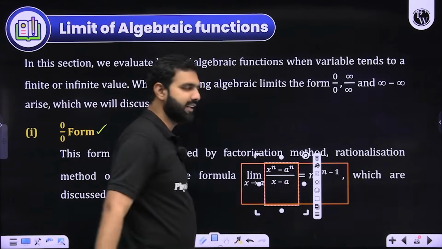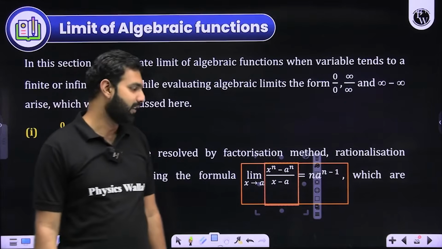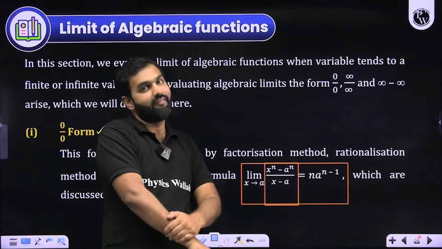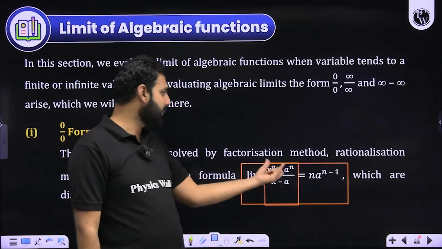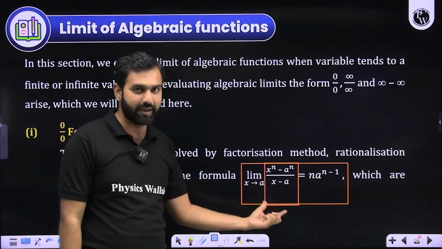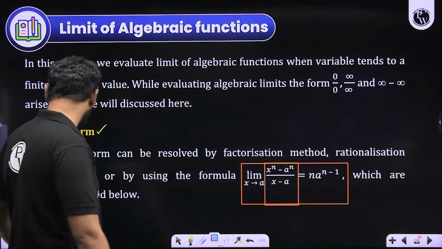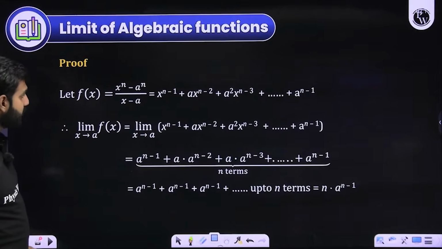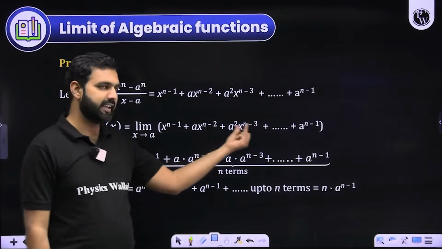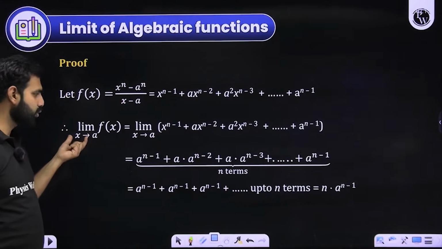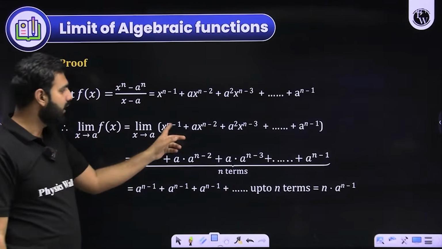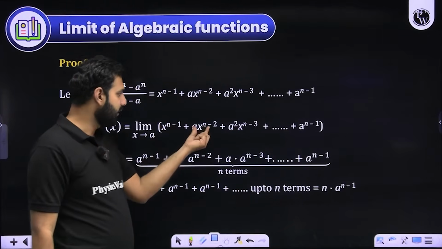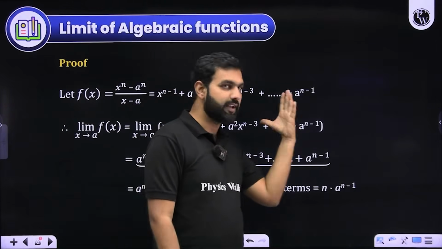So if you apply that expansion, x to the power n minus a to the power n, we know it has a factor x minus a. The other factor also we have had a discussion upon. So x to the power n minus a to the power n upon x minus a is expanded as, I hope you remember, we have discussed its expansion. I'll show you that expansion first of all. So this expansion looks like this, and when limit x approaches a is applied on this, I'll replace all these x by a, so they'll all become a to the power n minus 1, a to the power n minus 1, a to the power n minus 1 until the last term.